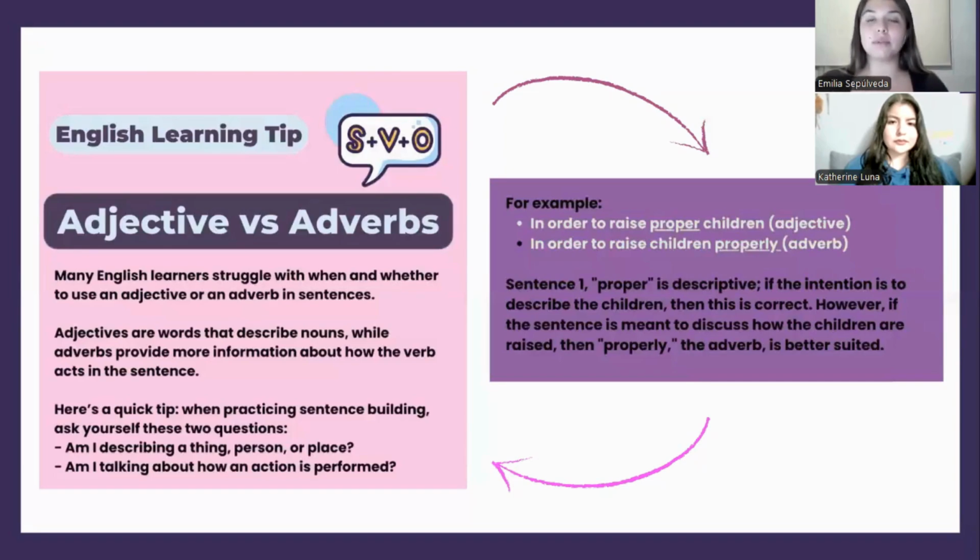For example, we have: in order to raise proper children, proper is descriptive, so it's an adjective. Then, in the other one, we have: in order to raise children properly, because of how they were raised, properly is the adverb that suits better.